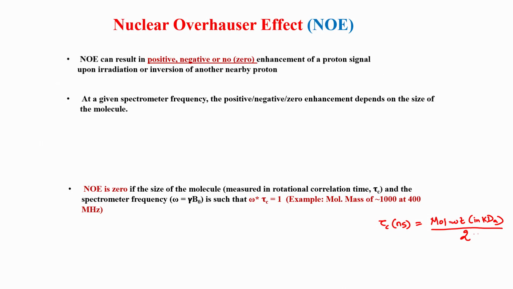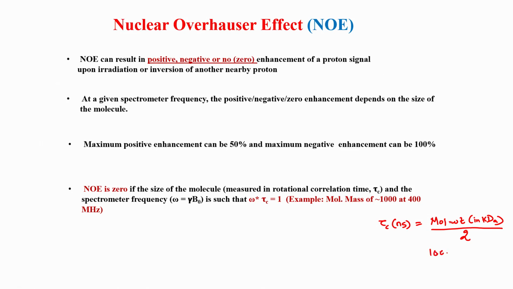Now, let us apply this formula. Let us say I have a molecule which is 1000 Daltons. Then my molecular weight is actually 1 kilodalton in kilo units. When it is 1 kilodalton, the tau c is 1 divided by 2 according to this formula, and that becomes 0.5 nanoseconds. So, when you have a molecular weight of 1 kilodalton, your tau c is 0.5 nanoseconds. This is roughly the way to calculate tau c.